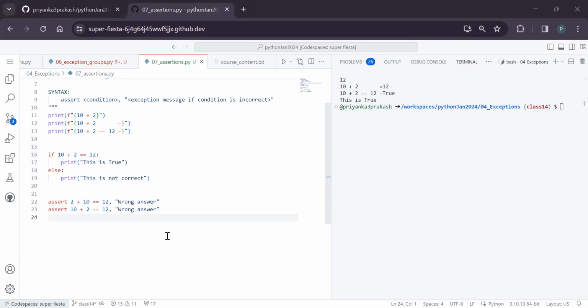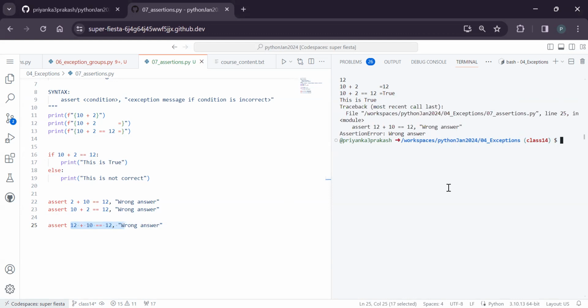So what if I give one more assertion? This time I wrote assert 12 plus 10 is equal to 12. This is wrong. But if you run right now, it is throwing an exception. Now, when the things are good, it will be silent. But whenever there is an issue, then it will break the code. So now you understood what is the purpose of assertion.